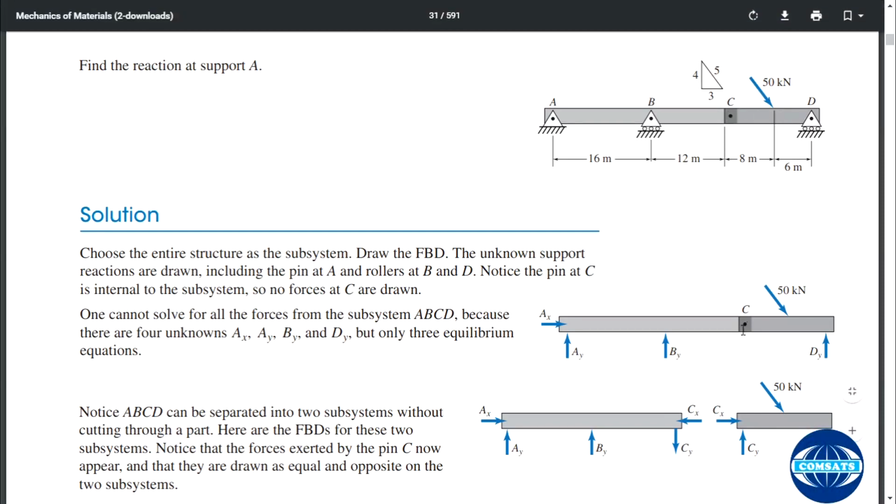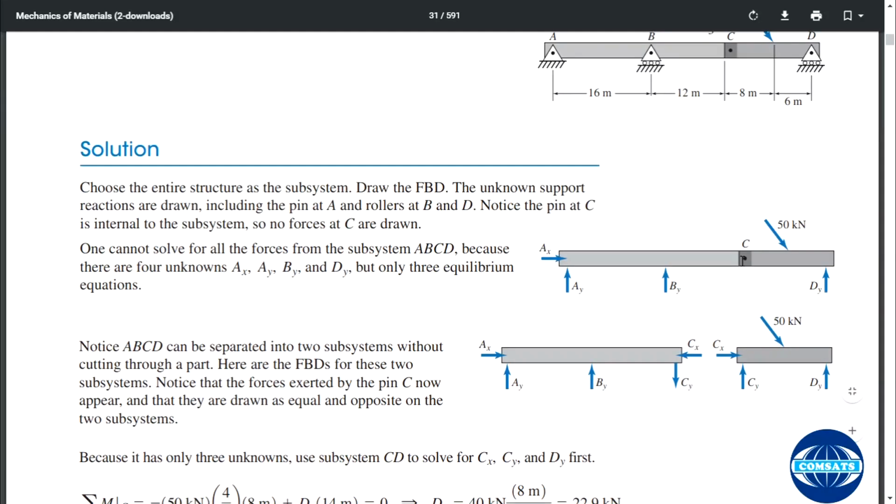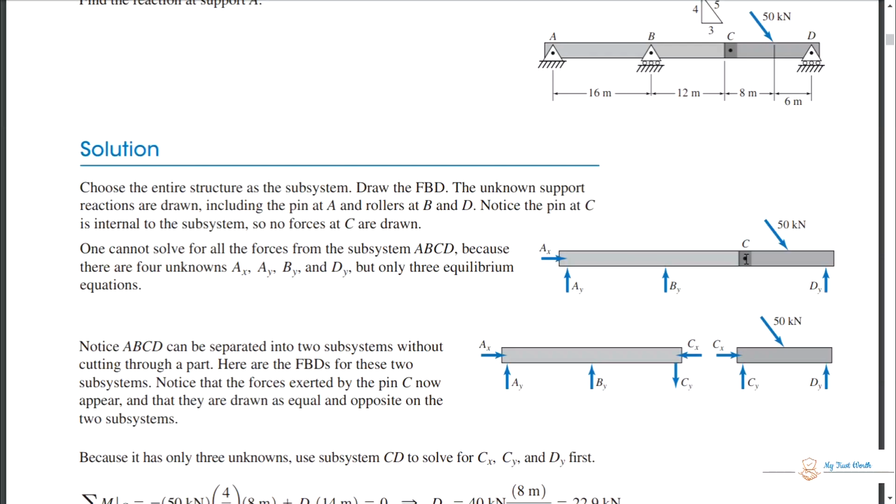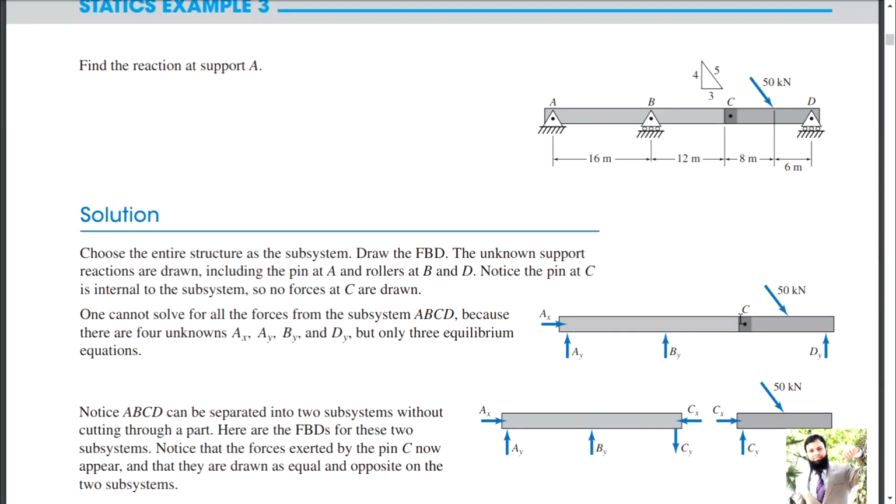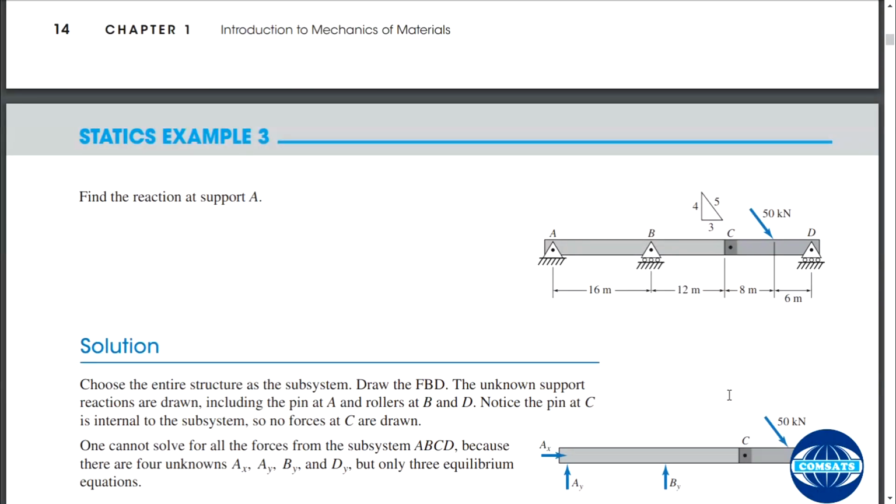And one thing that I forgot: a hinge does not resist moment. By saying it does not allow moment, I meant that it does not resist moment, but it does allow rotation, and you can see that no moment component has been evaluated.